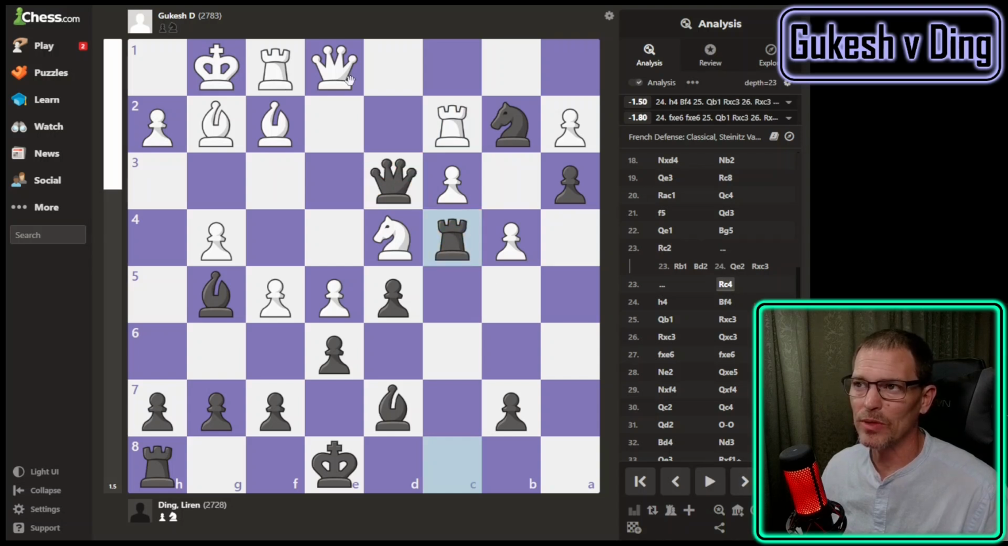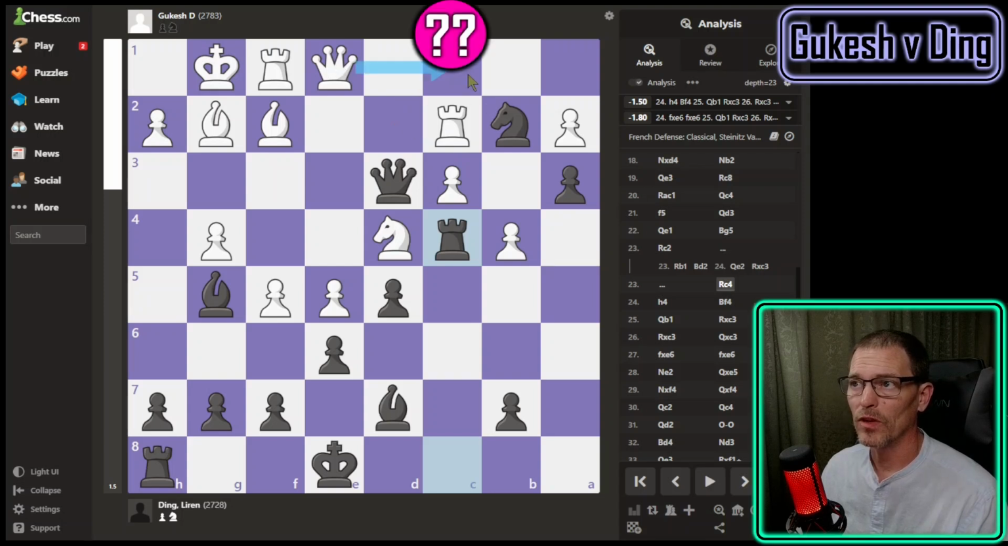Is it because Gukesh can't come at the queen right now? It would require multiple moves before you could get a piece aimed there, I guess. Yeah, because you don't want to put the rook here because of the bishop. You don't want to put the queen here because of the knight.